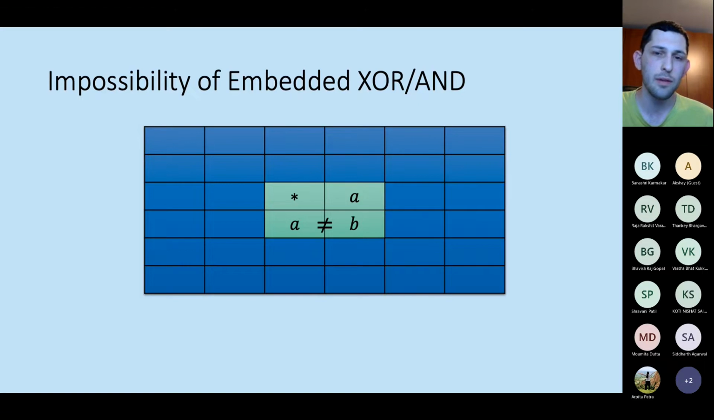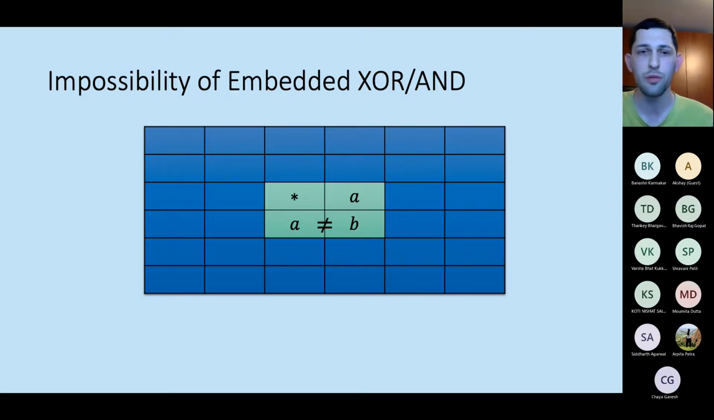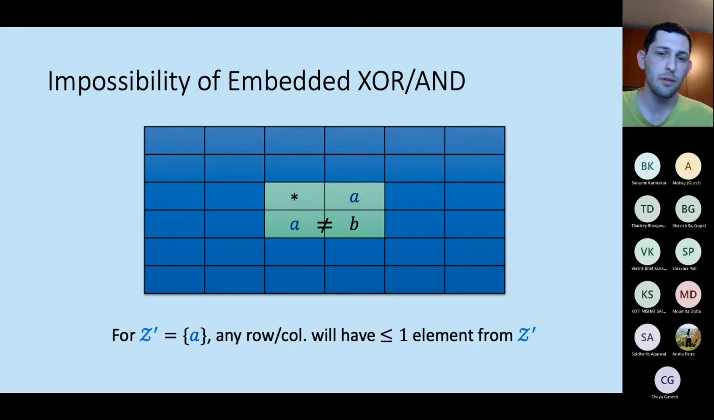Notice that if the asterisk equals B, then we get an embedded XOR, and if it equals A, then we get an embedded AND. But I claim that regardless of what this asterisk is, whether it's A, B, or something completely else, this function cannot be computed with perfect security. The reason is that we can apply the lemma with the set of outputs Z prime equal to A. So we're going to consider adversaries that try to bias the output towards this value A.